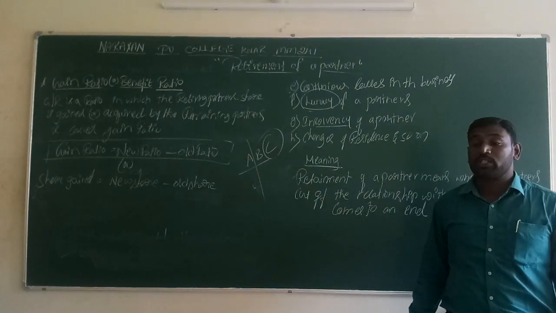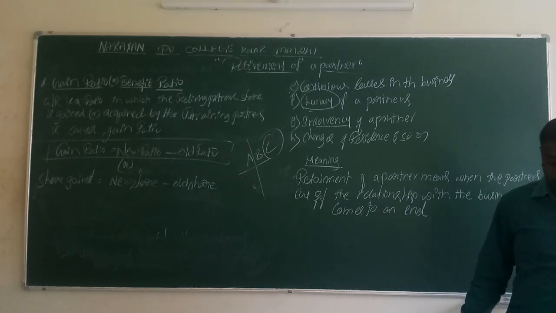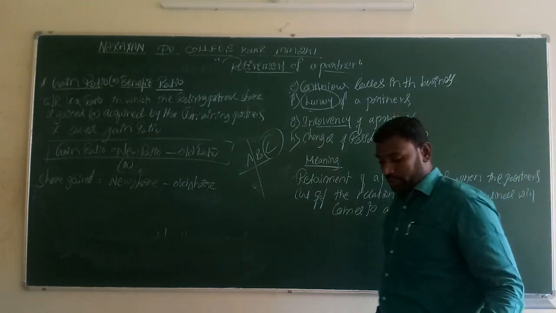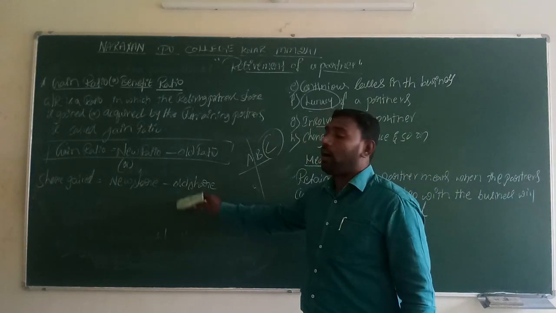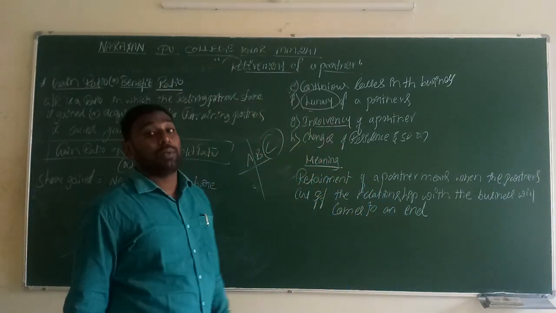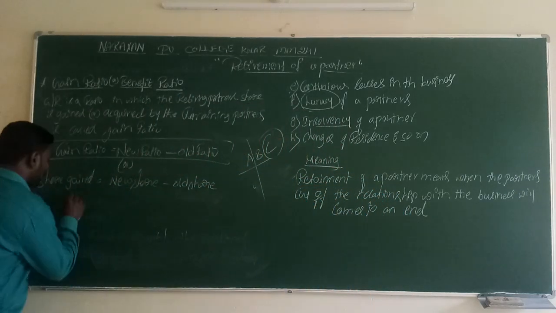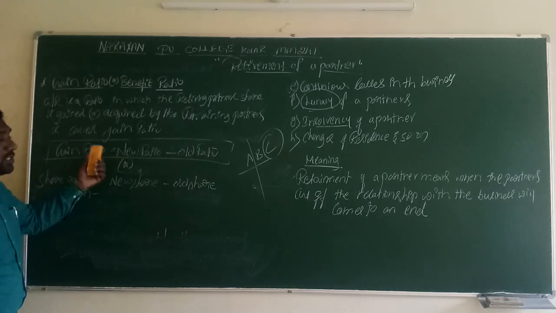Suppose the information is not available directly, and indirect information is given. During that time we calculate the gain ratio with the help of the alternative formula. This question belongs to 6 marks questions. Section C questions will be asked in this chapter also.